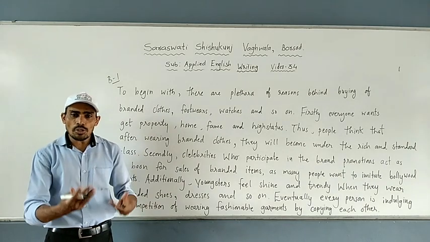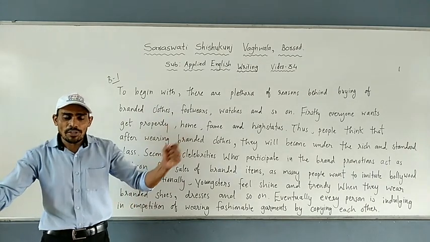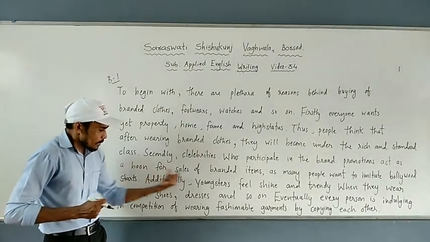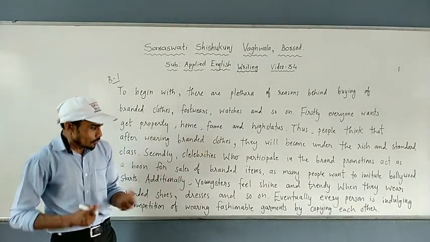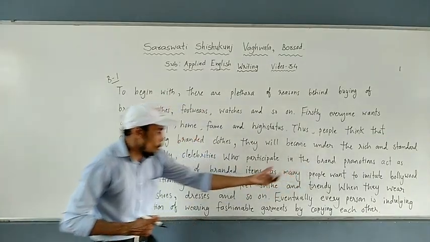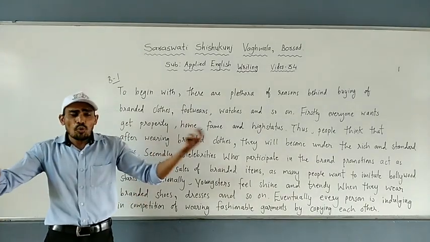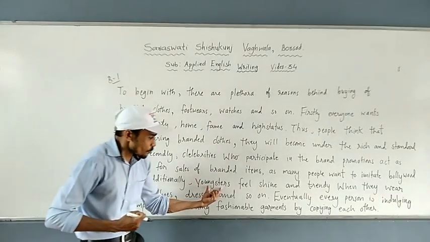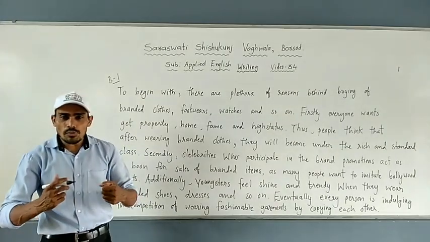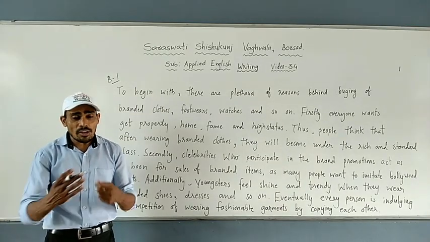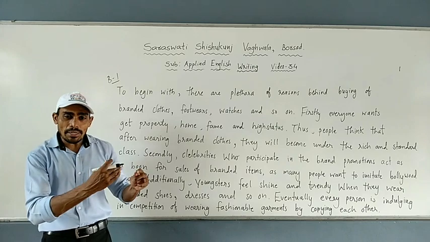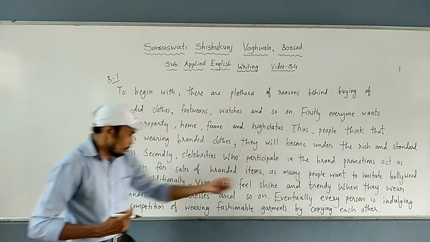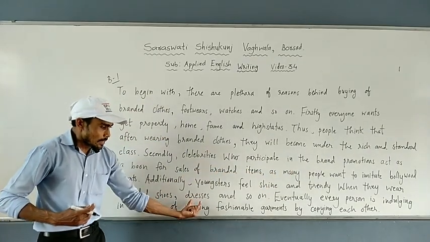How do they do promotion? Celebrities have a lot of advertisements. You can watch a lot of advertisements when you watch TV. So a boon for sales of branded items, as many people want to imitate Bollywood stars. There are a lot of people who want to imitate Bollywood stars. Additionally, youngsters will be shiny and trendy. Now youngsters would like to shine and they want to wear fashionable clothes. Why? Because they imitate Bollywood stars. They feel shiny and trendy when they wear branded shoes, dresses and so on.